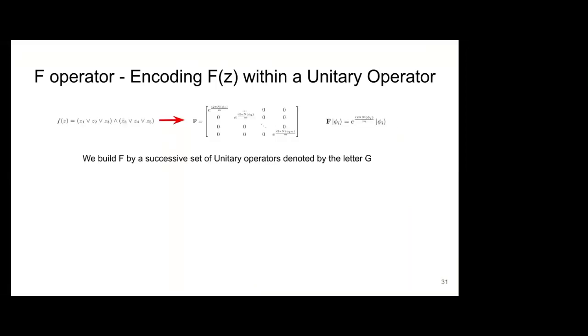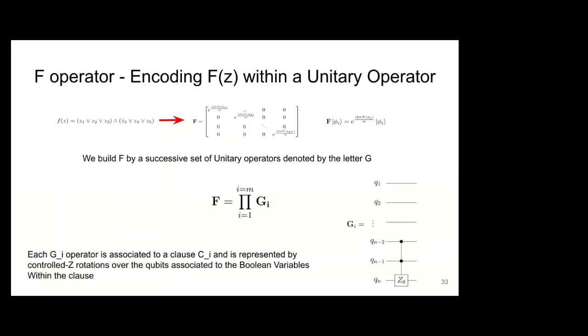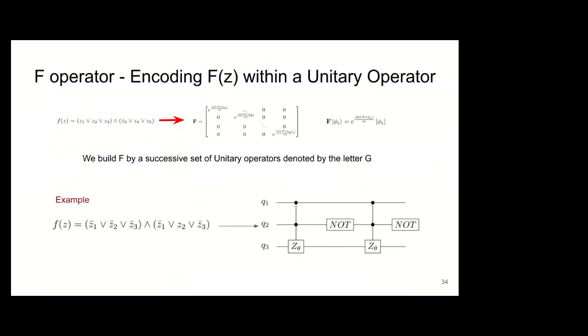Now, how do we build this f operator which encodes that function? This is pretty simple. We break down this operator into a product of sub-operators, which I denote by the letter G here. So the key takeaway on this deconstruction is that each sub-operator G is associated directly to a clause, right? And here I'm going to show you with an example because I think it's the easiest thing to do.